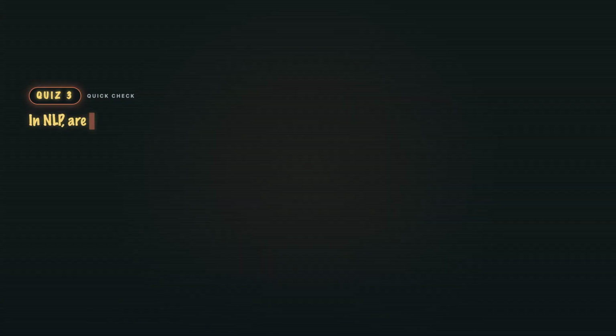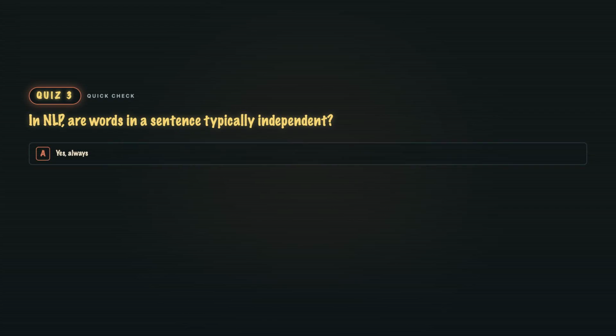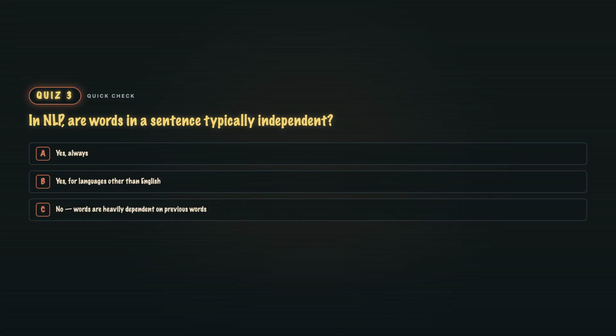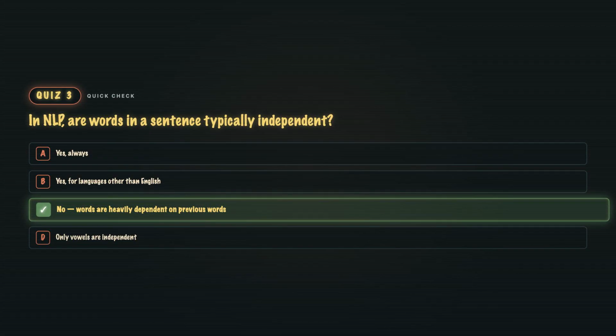Quiz 3. In NLP, are words in a sentence typically independent? A, yes always. B, yes for languages other than English. C, no, words are heavily dependent on previous words. Or D, only vowels are independent. C, almost nothing in language is independent. After the cat sat on the, the next word is overwhelmingly mat, floor, or chair. Independence is a special case. Conditional probability is the general rule, which is why we need it everywhere.